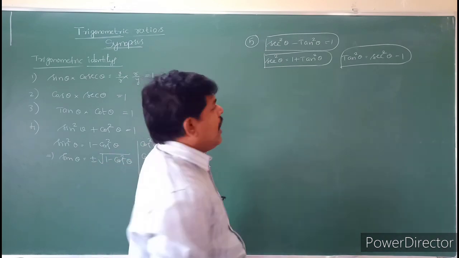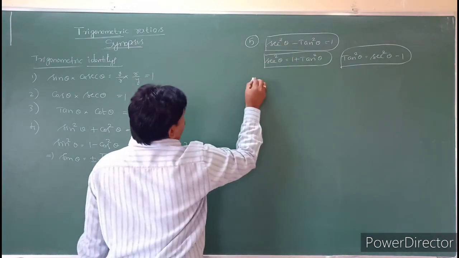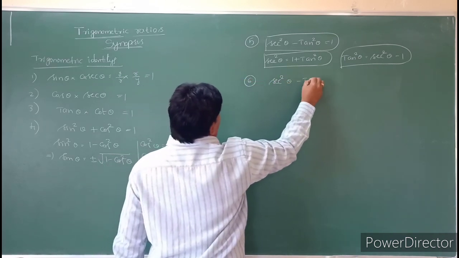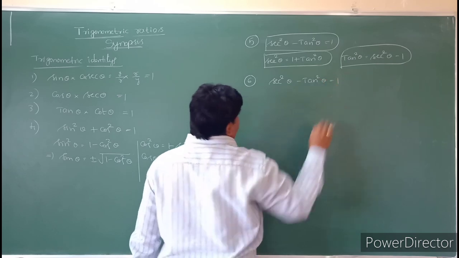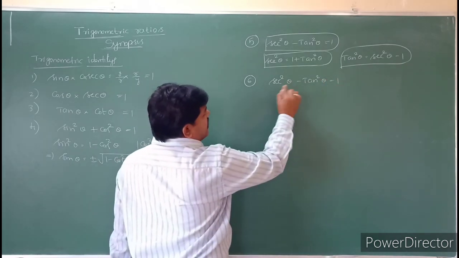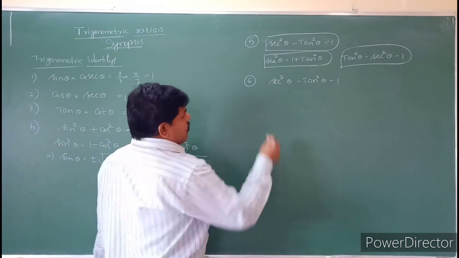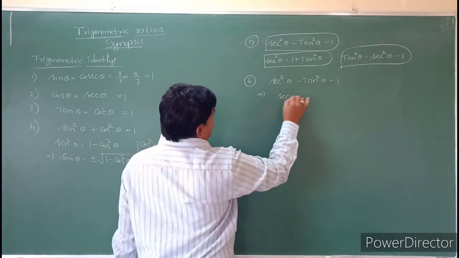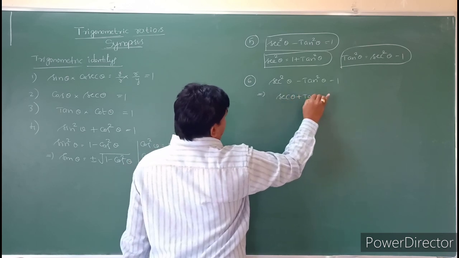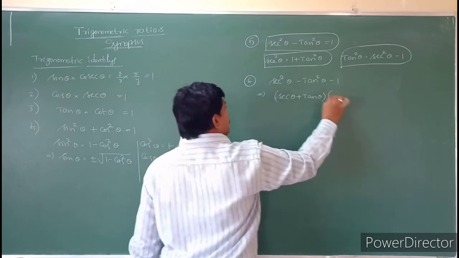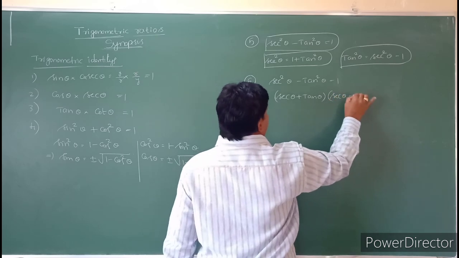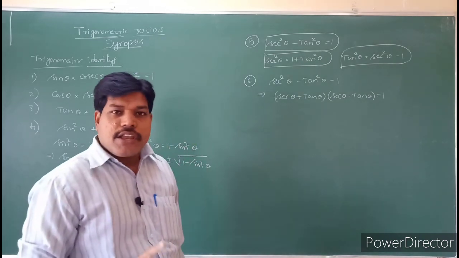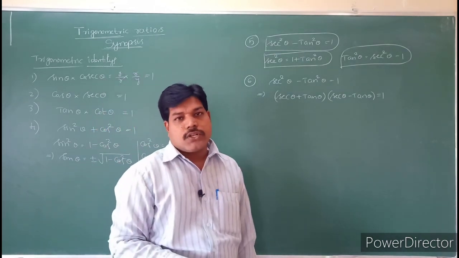And also see students, secant square theta minus tan square theta is equal to 1. It is in the form of a square minus b square. A square minus b square can be written as a plus b into a minus b. That is nothing but secant theta plus tan theta into secant theta minus tan theta, that is equal to 1.